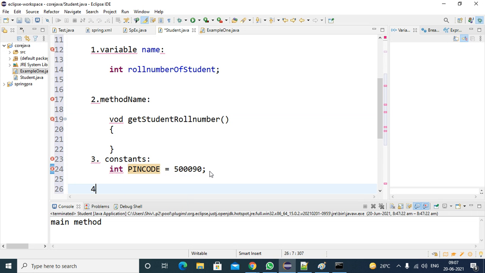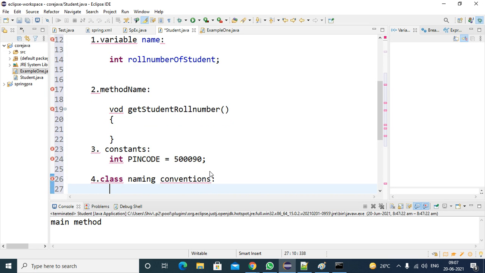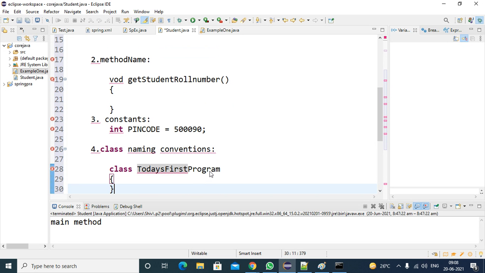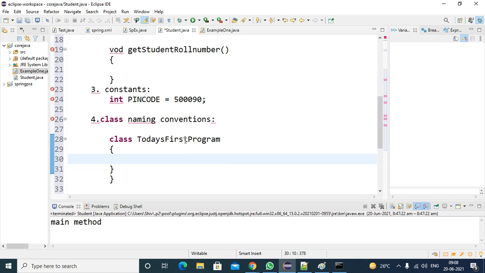Next, class naming conventions. While writing the class names, how do we write the class name? You can take some class name, like StringBuffer or StringBuilder. There are different words there. Like this, today's first program. This is a class name.